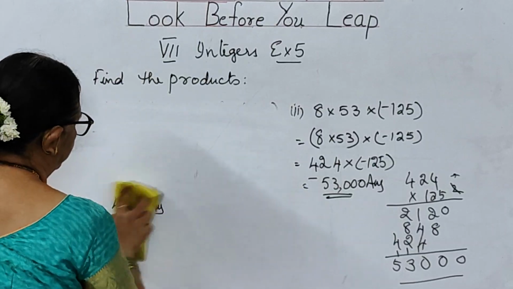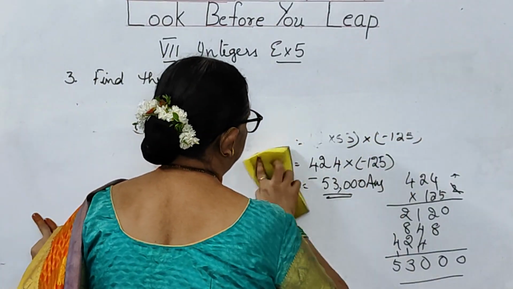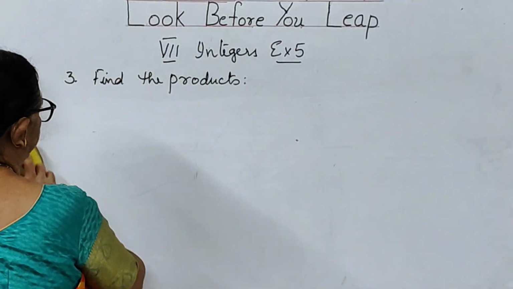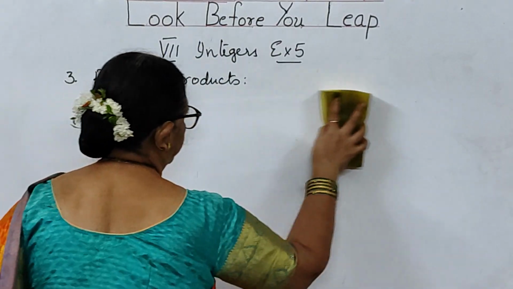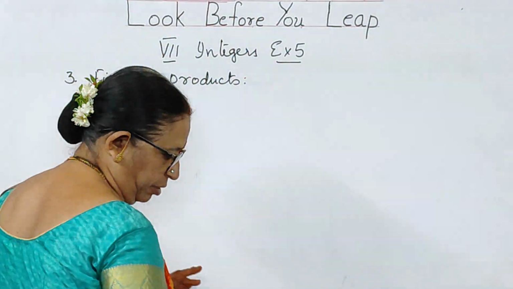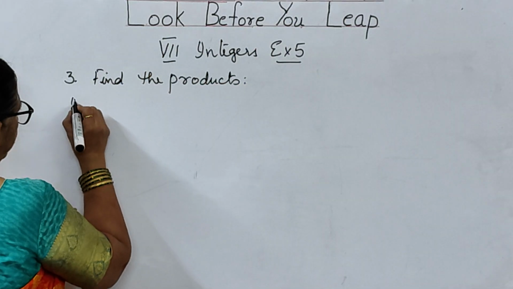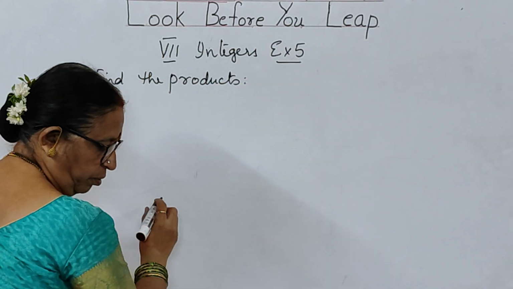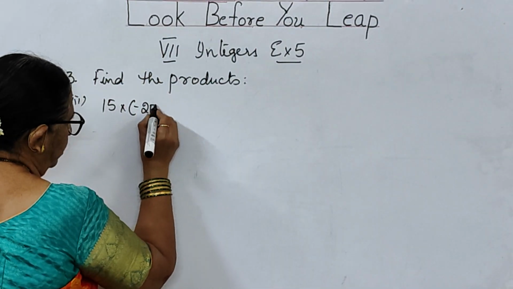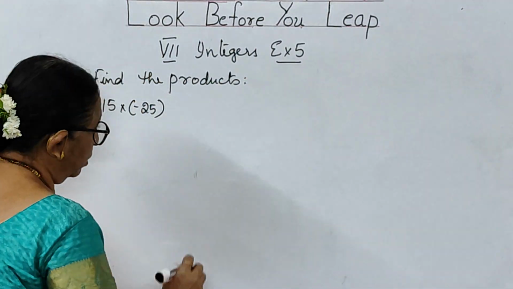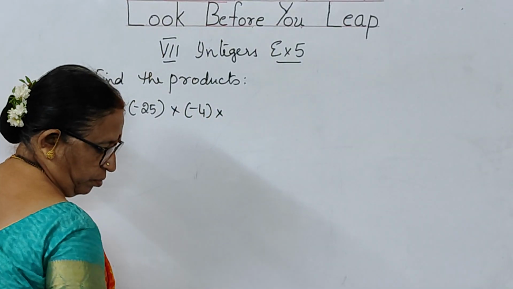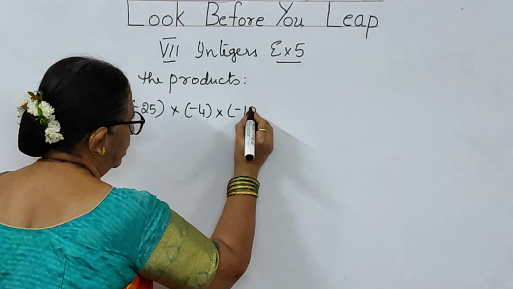Now we will be going to the next problem given here, the third problem. The third problem here is 15 into minus 25 into minus 4 into minus 10.